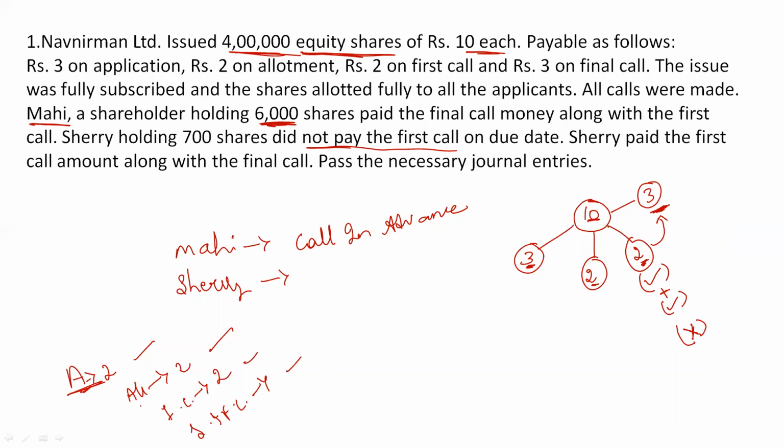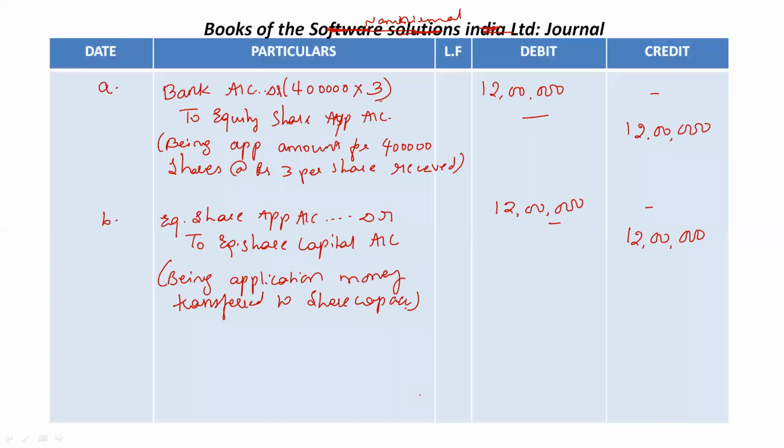Again, we need to do two entries for allotment process. First entry we will do when company is asking to pay, and second entry we will do when the shareholders are making the payment. See what happens. This is a company. These are the shareholders. Now company is asking to pay 2 rupees during allotment. We are doing entry for asking now. We can call it as a due entry. So entry number C.